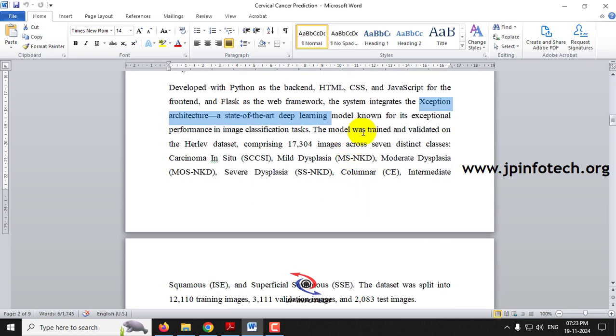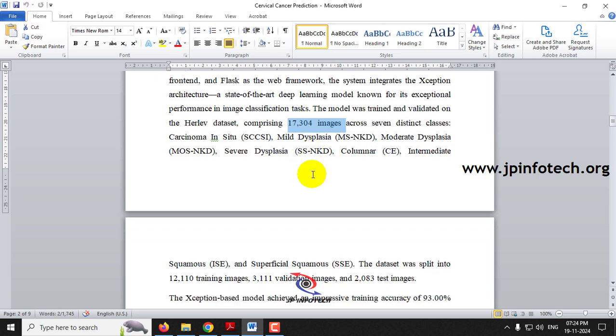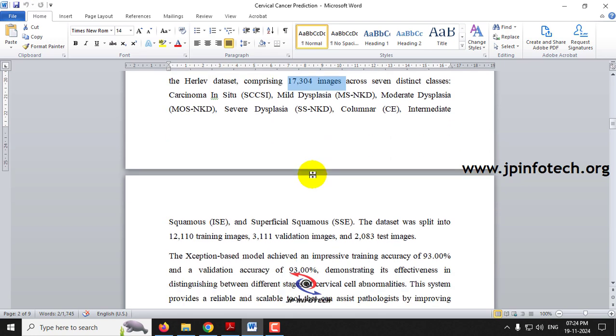We are going to integrate the Xception architecture, the deep learning model. Here the model is trained and validated. The dataset that we have shown you is the Herlev dataset. This dataset comprises 17,304 images, which contain 7 distinct classes: carcinoma in situ, mild dysplasia, moderate dysplasia, severe dysplasia, columnar, intermediate squamous and superficial squamous.